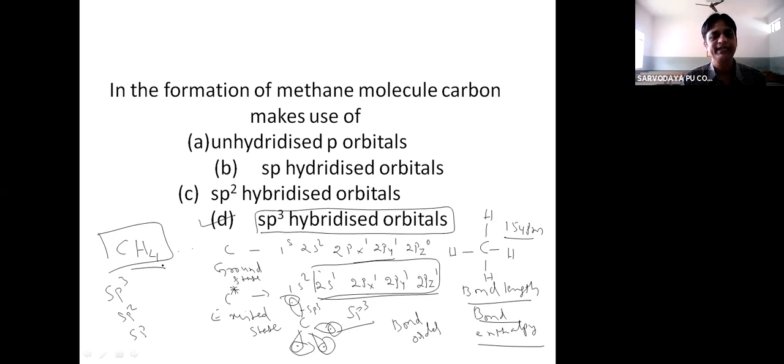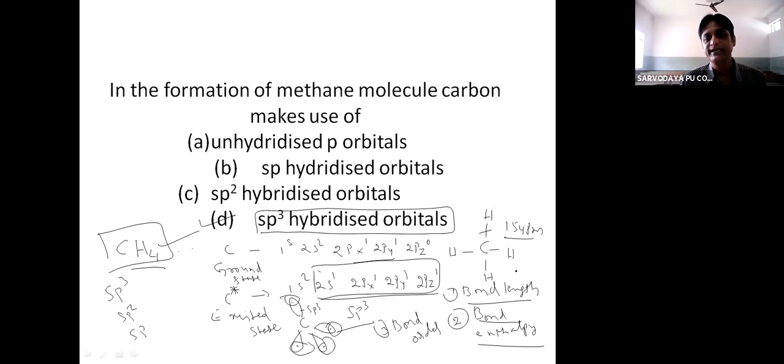So for example, methane. So methane molecular formula is CH4. So here you cannot directly explain the formation of methane molecule by using overlapping of atomic orbitals. Reason is, pure atomic orbitals cannot overlap, because if you take the bond parameters of methane, one is bond length, bond enthalpy, bond order. So bond length is nothing but distance between the nuclei of two atoms. So in methane, the carbon and 4 hydrogen atoms are present.